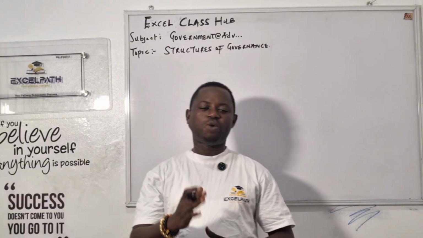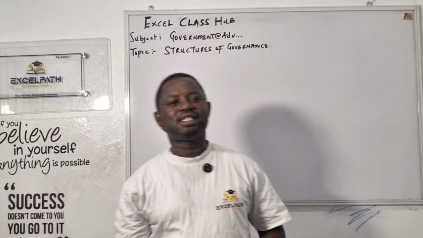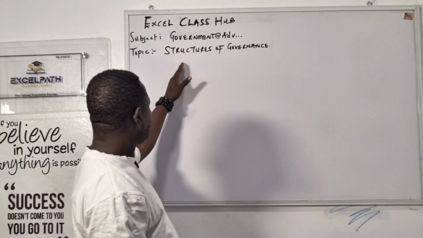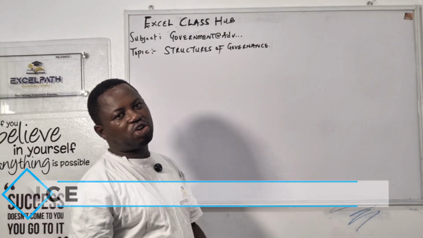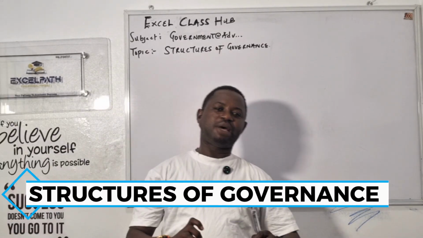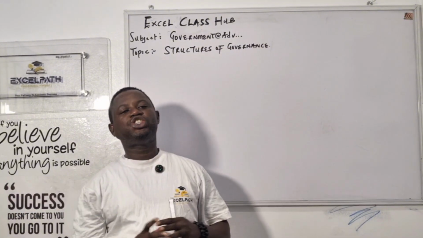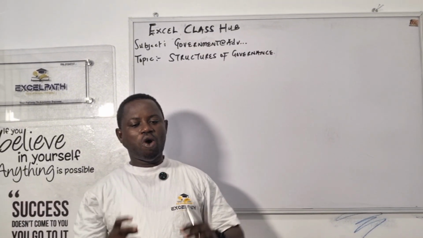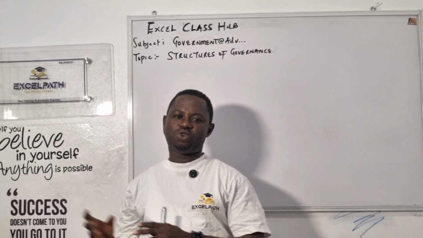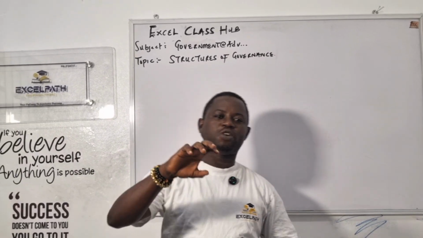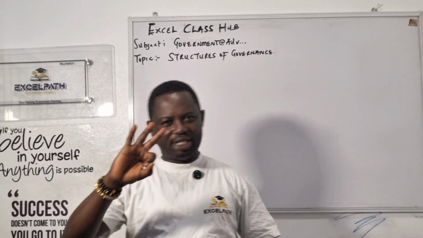Now, today we have a topic that is very, very important. That is, we call the structures of governance. Structure of governance is different from system of governance. JAMB and other exams always bring out two or five questions from this topic. Under the structures of government, we have three topics there.